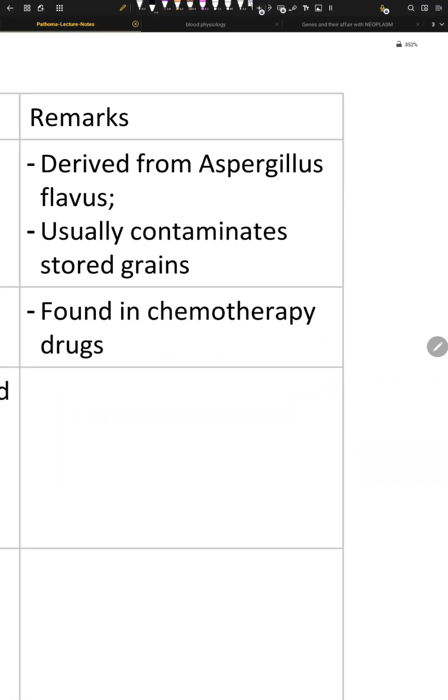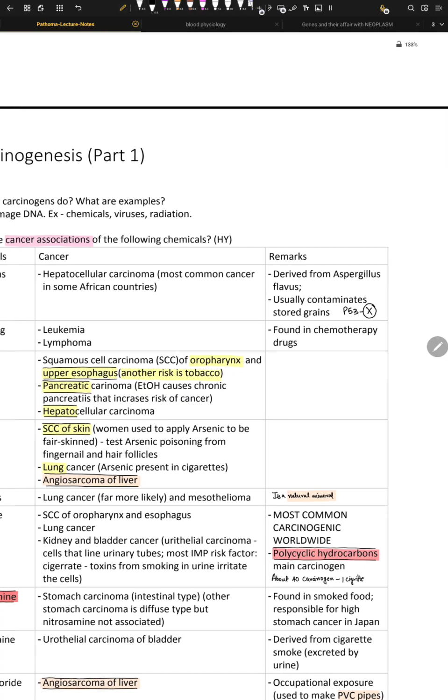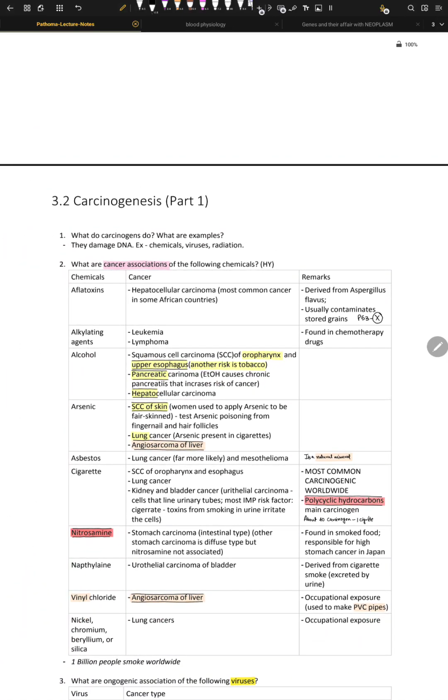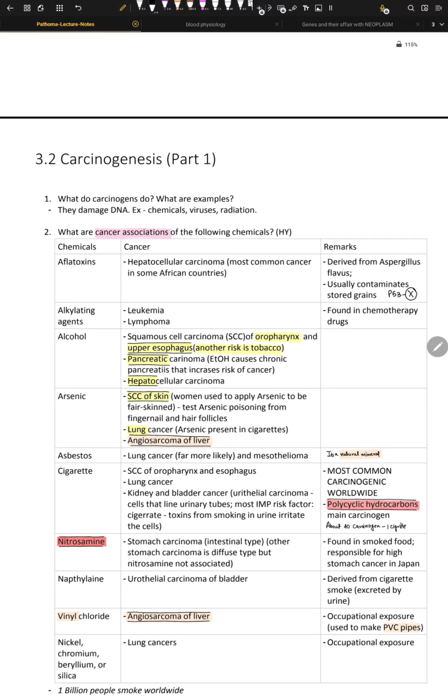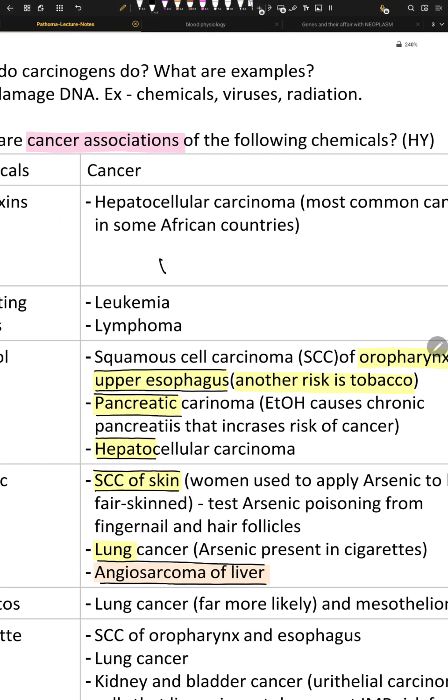So let me write that. Remarks here: P53 is messed up here. It's not working. So the concept is that there is a mutation in P53, so there is no guardian of the genome, so we get damaged hepatocytes, and these hepatocytes keep dividing, and then we have this cancer called hepatocellular carcinoma, HCC. It is the most common cancer in some African countries because there are warm and humid areas. Let me write it: warm and humid. That's the concept here.